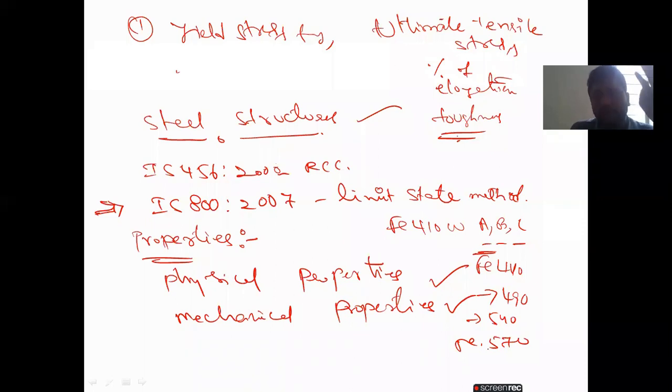So we have two types: physical properties and mechanical properties.